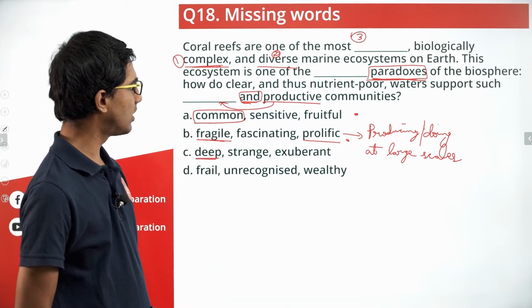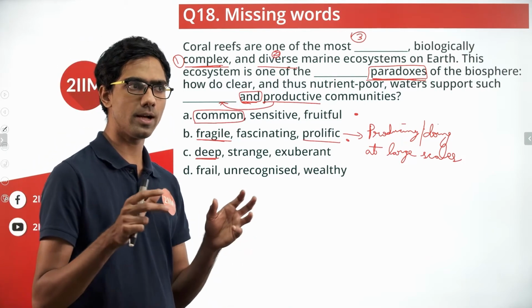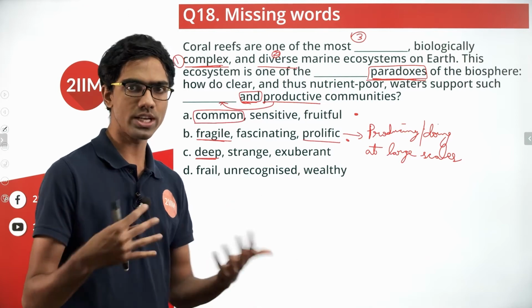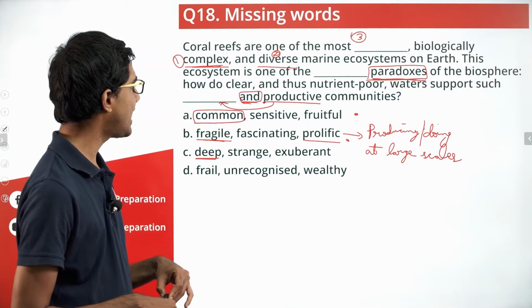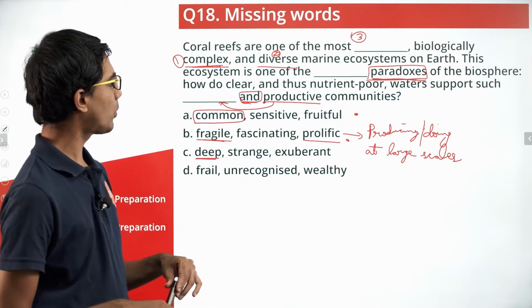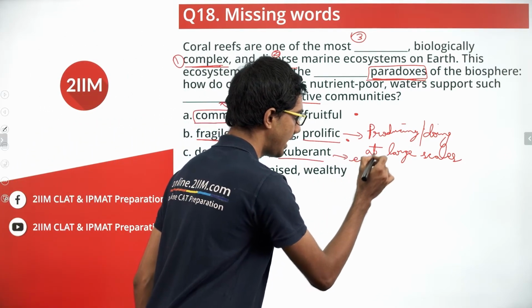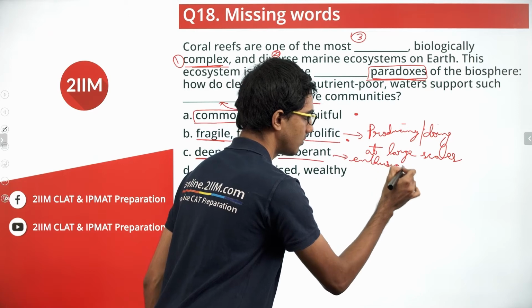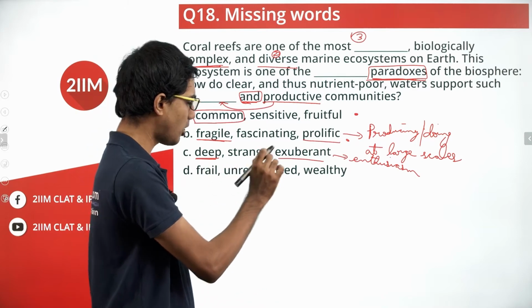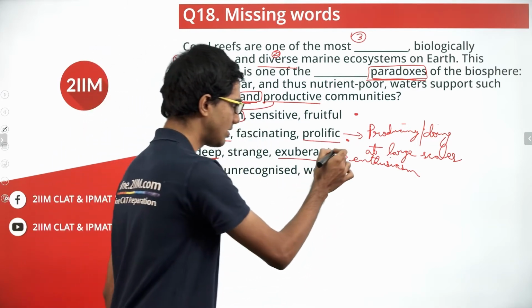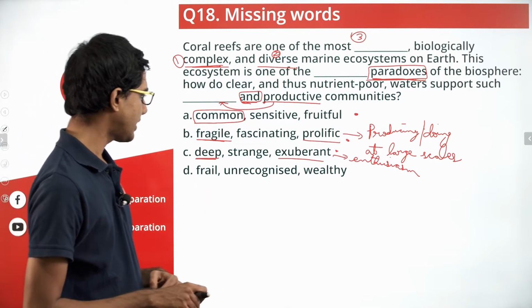This ecosystem is one of the strange paradoxes of the biosphere. Again, strange fits in, strange, fascinating. All of these convey something that is unknown to the general public or us or the readers. How do clear and thus nutrient poor waters support such exuberant and productive communities? Yeah, exuberant normally conveys a high degree of enthusiasm. So, I mean, yeah, again, because of the first blank, this probably takes a backseat slightly, but otherwise, this also seems convincing. The last one, frail, unrecognized, wealthy.